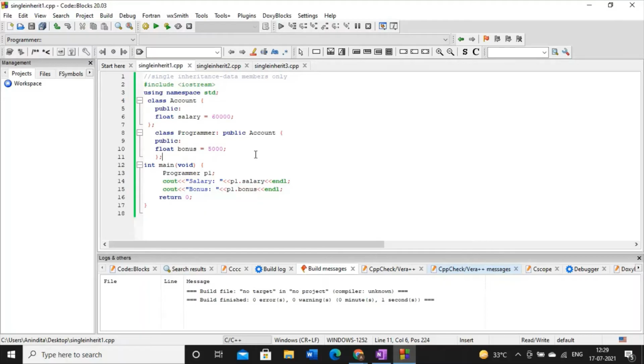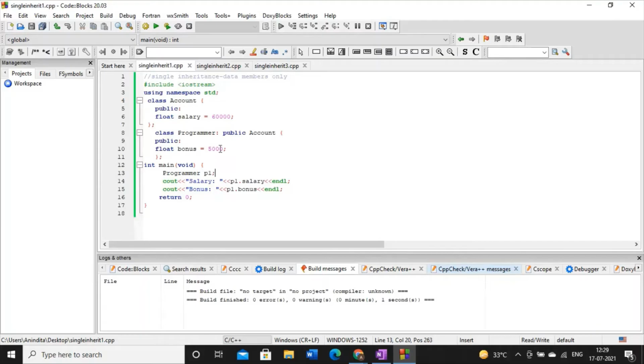I have discussed that whenever we have inheritance, at this point of time, we will always create the object of the subclass only because properties of the superclass are implicitly copied, means internally copied inside the subclass. So it is inheriting the properties. Here we are just creating the object of the subclass, the name of the subclass is programmer and the object name is P1.